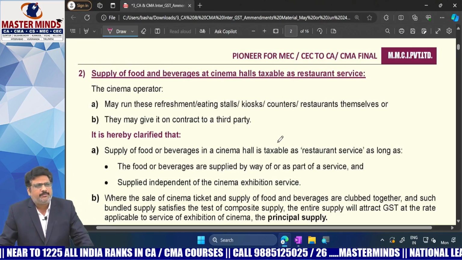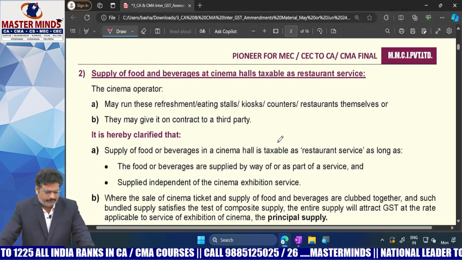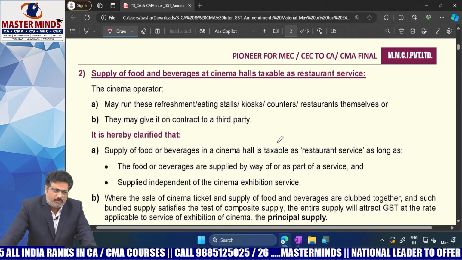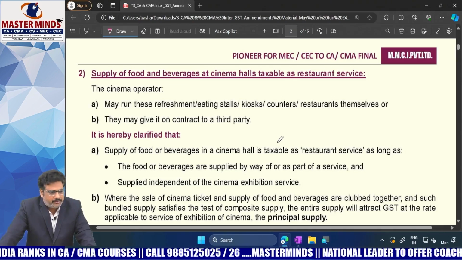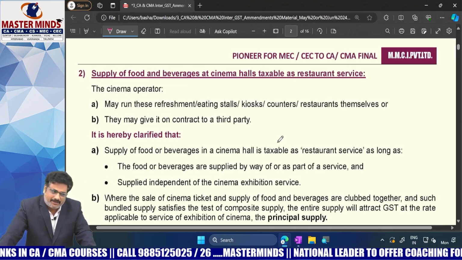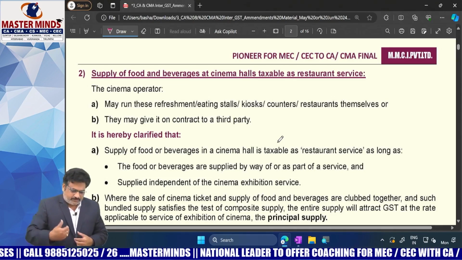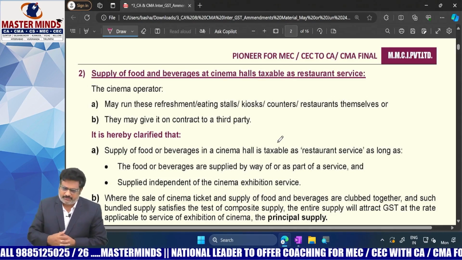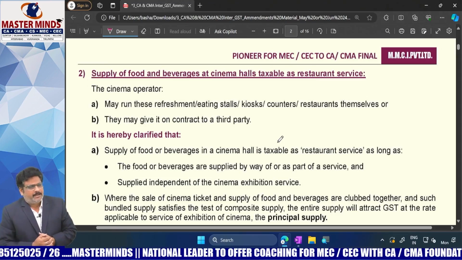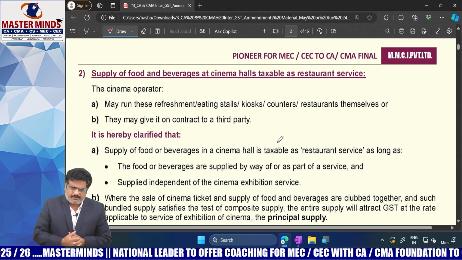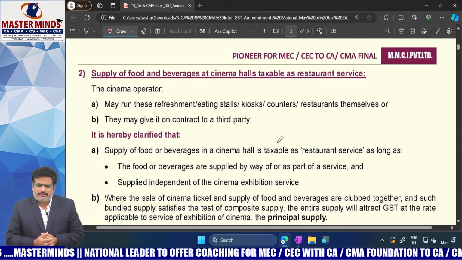Many cinema theater operators, apart from movie exhibition, are also providing food and refreshments to customers, that means those who come to see the movie. Take the example of PVR.